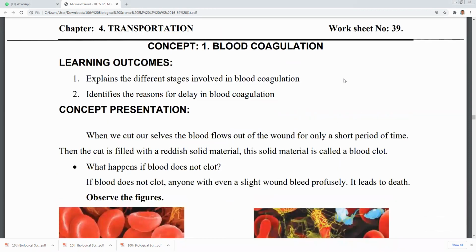Right. So blood coagulation. Coagulation means clotting. Clotting of blood is called coagulation or agglutination. In Telugu it is called gadda kattadam. In Telugu, raktam gadda kattadam. Coagulation means clotting. Clotting is nothing but agglutination, nothing but gadda kattadam. Concept presentation.